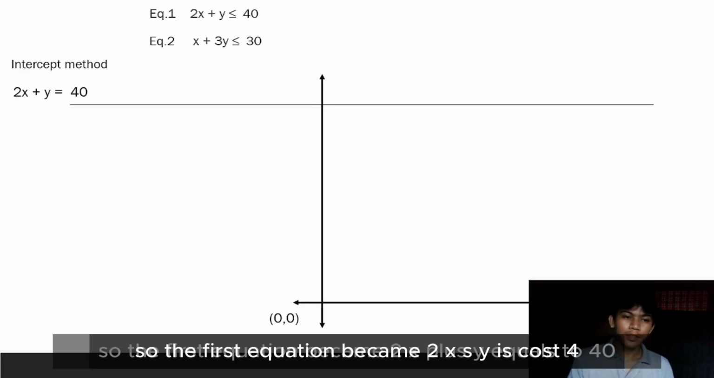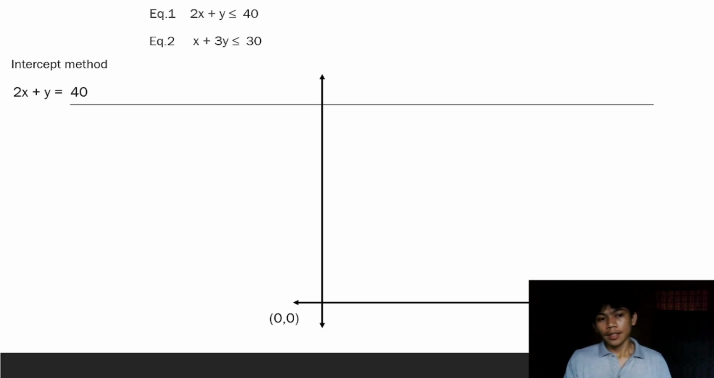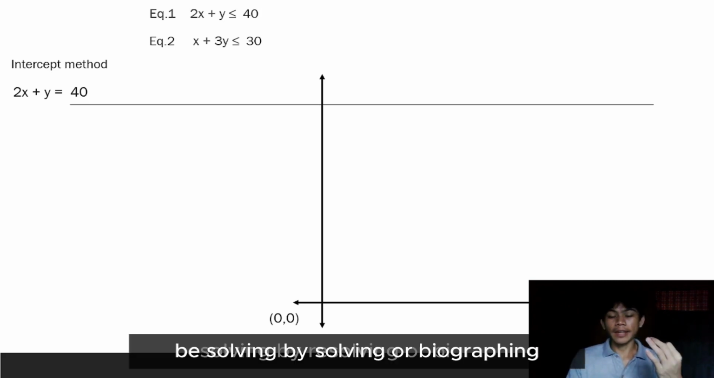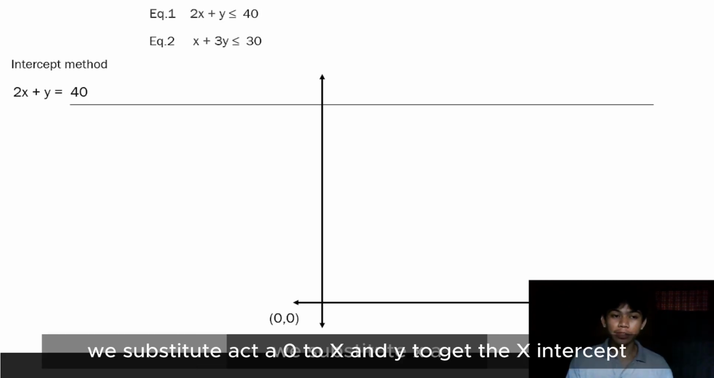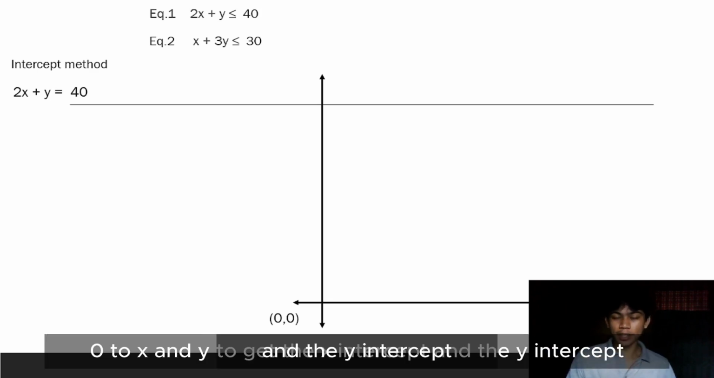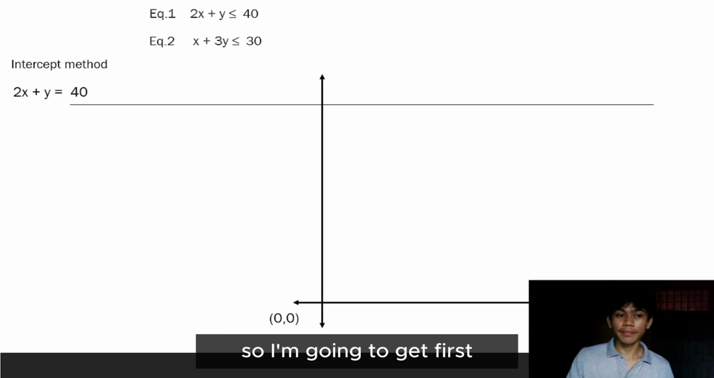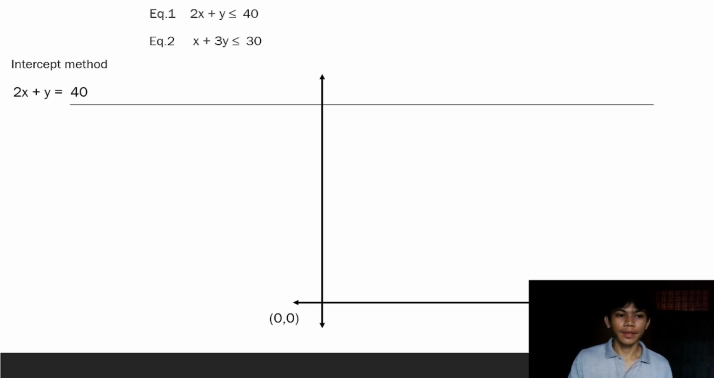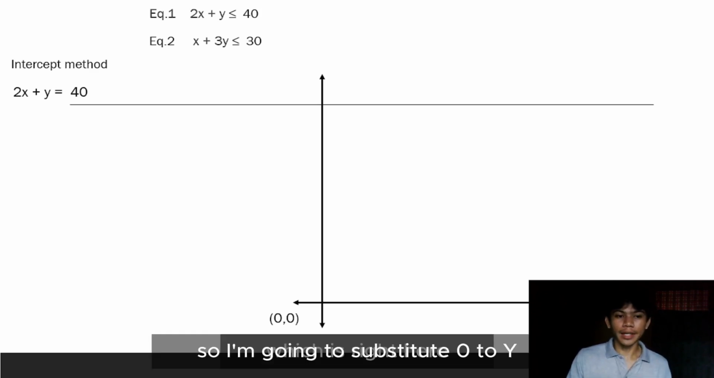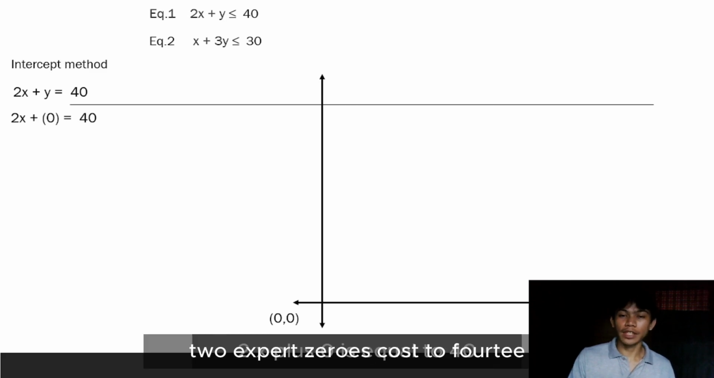So the first equation became 2x plus y is equal to 40. By graphing using the intercept method, we substitute 0 for x and for y to get the x-intercept and the y-intercept. I'm going to get the x-intercept of the equation first. So I'm going to substitute 0 for y, which is right here: 2x plus 0 is equal to 40.